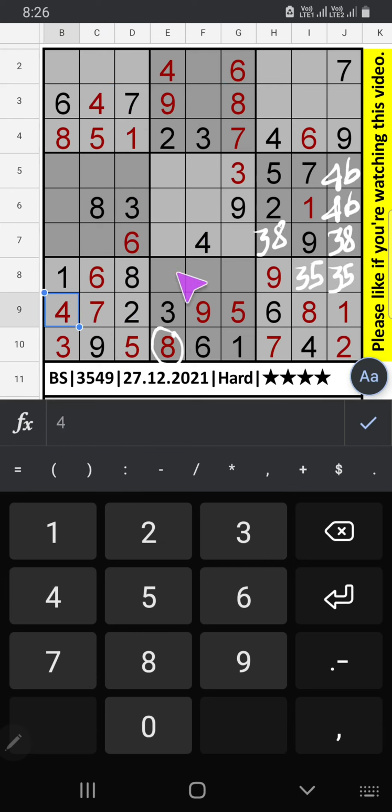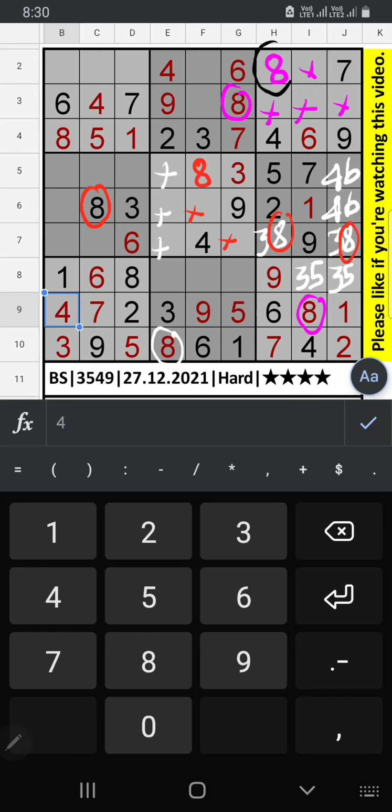Eight won't come in column E. 8 can't come in these cells. Then 8 will be here. 8 can't come in these cells. Then 8 will be here.